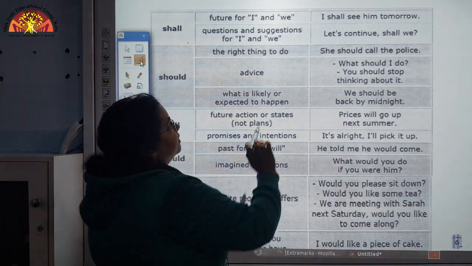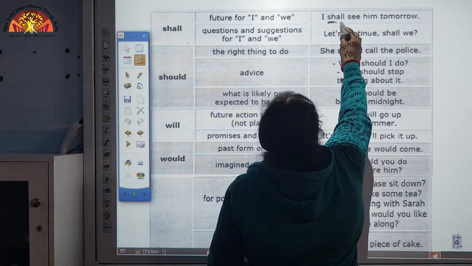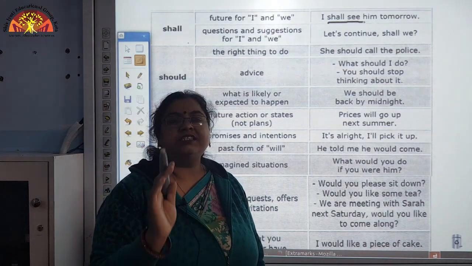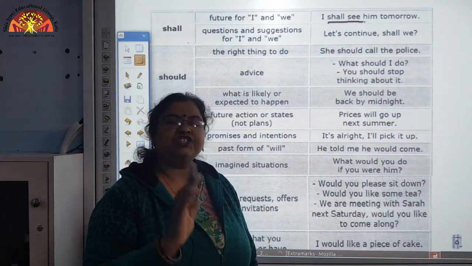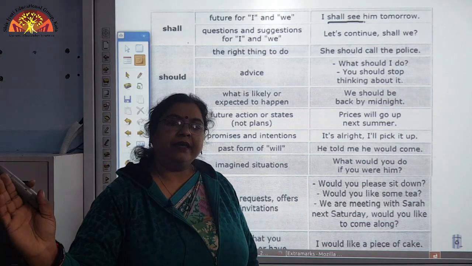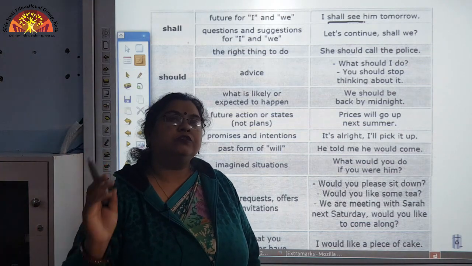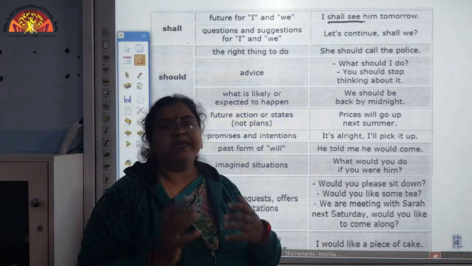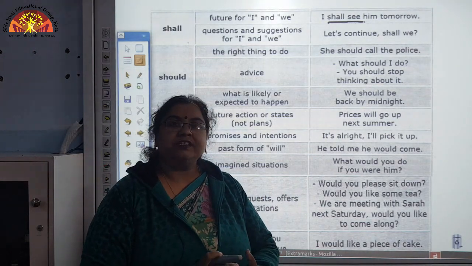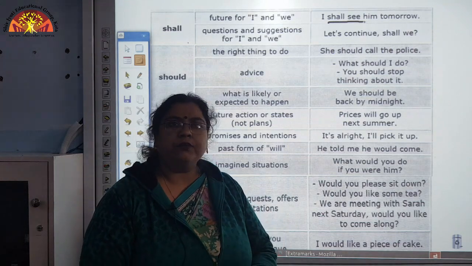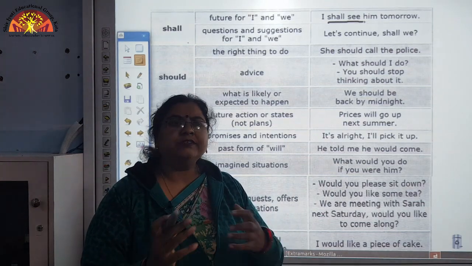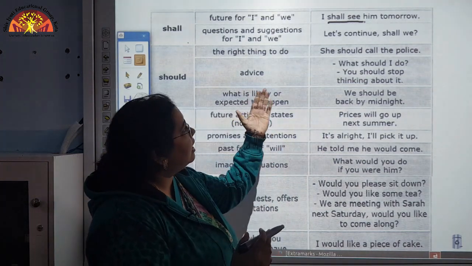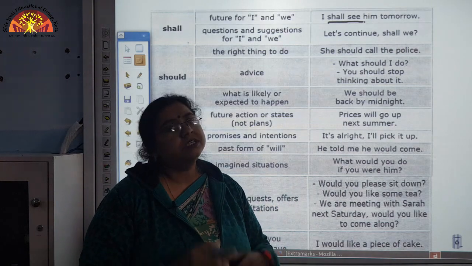See here, I shall see him tomorrow. I shall see him tomorrow. I shall be there for you next week. Something which is an action possible in the future, and you are confirming, meaning you are giving your consent, and specifically with I and we we use shall.